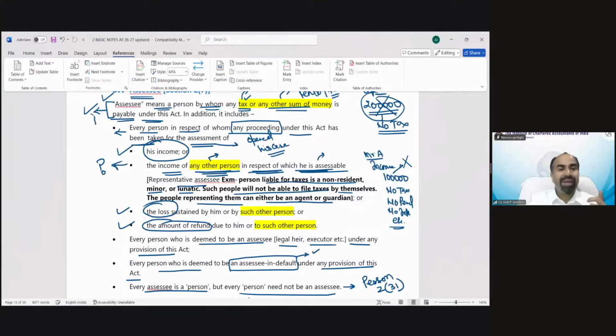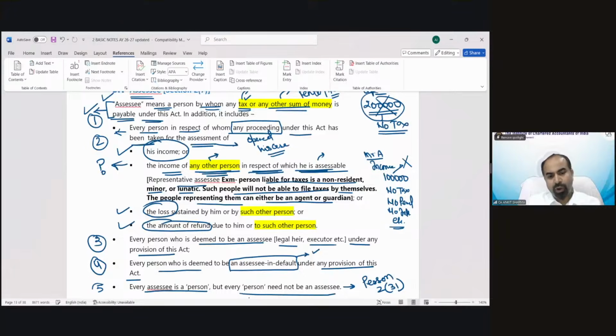So, who is the assessee? If you need to pay any taxes or any other sum to the government, you are an assessee. If your case has been opened to check the income, the loss, or the refund amount, you are an assessee. Whether you are a representative assessee on behalf of anyone. The third point, if you are deemed to be an assessee, if you are a legal heir or an executor, etc., again you will be called a deemed assessee. If you did not comply with any provision of the act, you will be called an assessee in default.